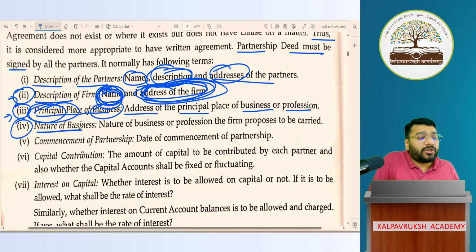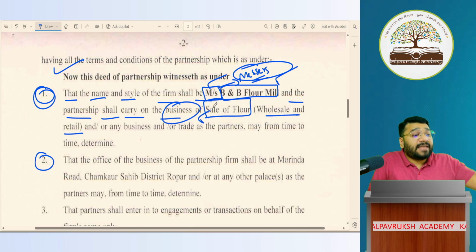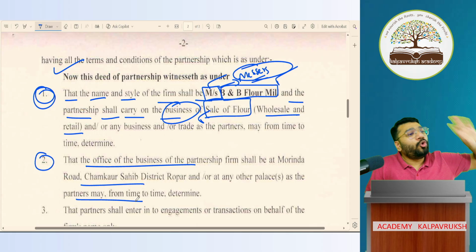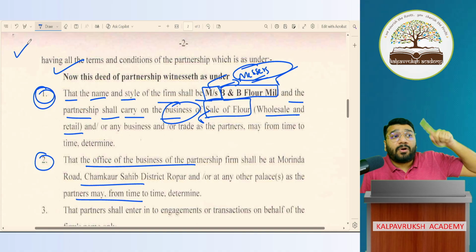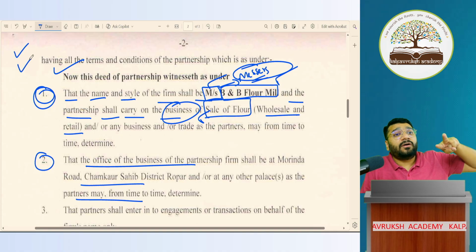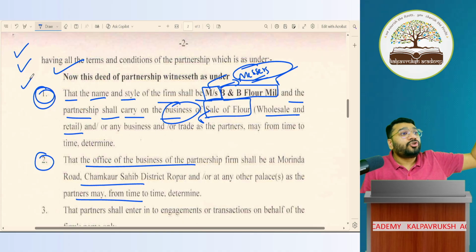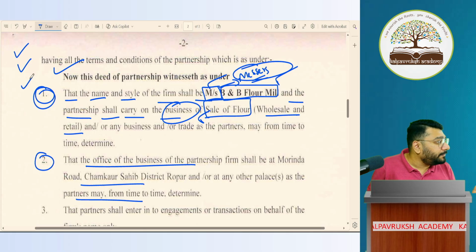Fourth, you're supposed to mention the nature of business. Here they have combined points number 2, 3, 4. In the first point itself, the name of the firm is given, and the type of business they're doing is combined in the first point, whereas the address is given in the second point. So can we interchange the order and write it? No problem. In some partnership deeds you will see the first point talks only about the name of the business, the second point about the location and address of the business, and the third about the nature of the business. So you can write it as separate points, or you can combine them. There is no hard and fast rule. Got it, not got it?